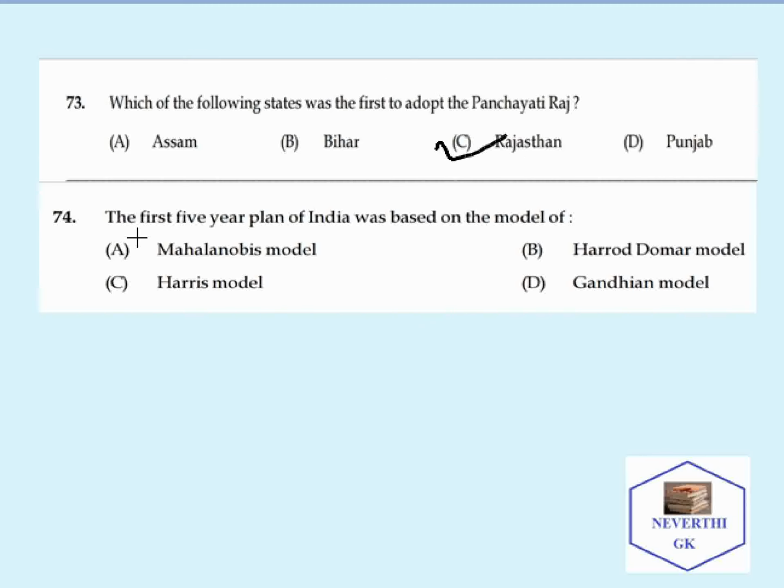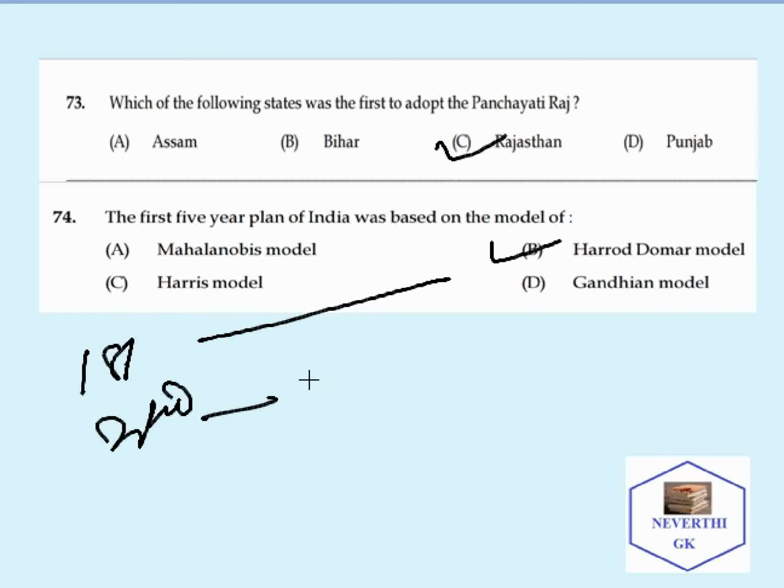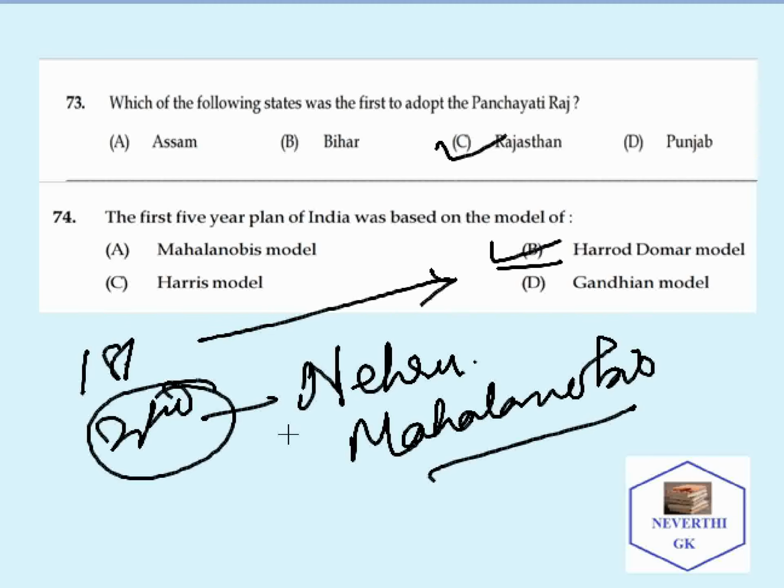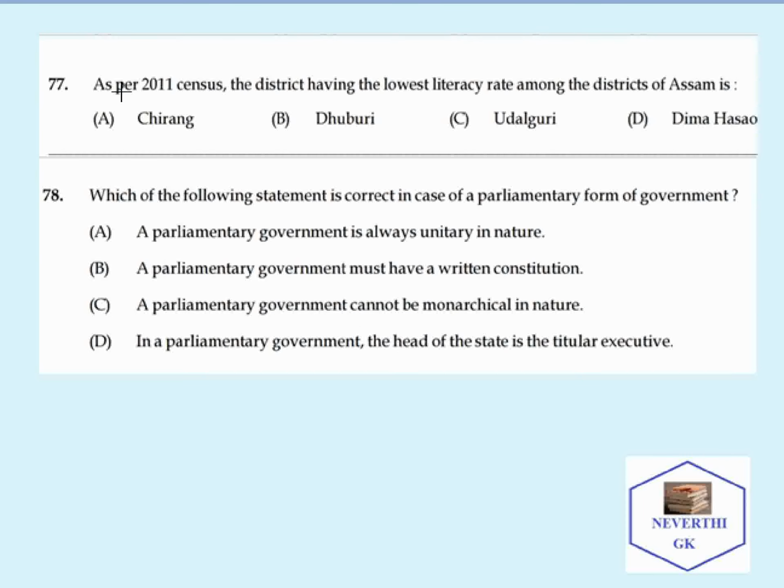Next is 74. The first 5-year plan of India was based on which model? The Harrod-Domar model. The second 5-year plan is based on the Nehru-Mahalanobis model. So this point can also be remembered. The first 5-year plan is based on the Harrod-Domar model, and the second 5-year plan is based on the Nehru-Mahalanobis model. So moving on to the next question.